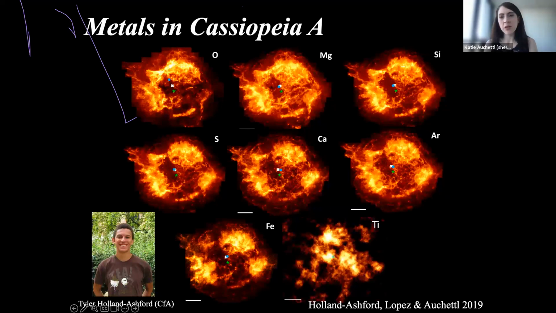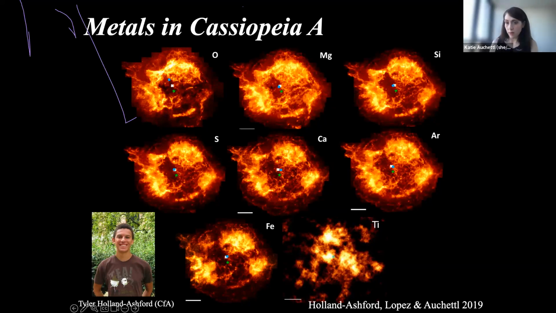Okay, yes. So here's an image of it, the one sitting at the bottom of our plots here. What we use here is the Chandra X-ray satellite, which allows us to observe between 0.3 keV and 10 keV, which essentially captures everything up to iron pretty well. But what we have for titanium is detected with NuSTAR, which is a different instrument, and its resolution is not as good.